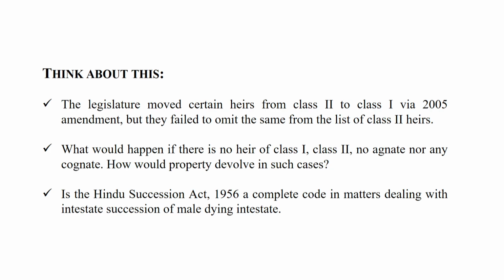How would property devolve in such cases? Is the Hindu Succession Act 1956 a complete code in matters of dealing with intestate succession of a male dying intestate? These are certain points. By these observations, we may conclude our today's lecture.